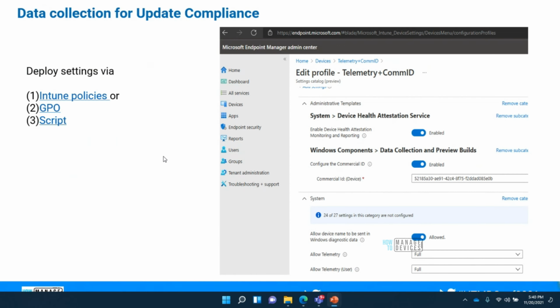Yeah, this is pretty much what I told, the different ways you can deploy the setting. With Intune policies, especially in the settings catalog, there are a lot of templates now available to push it. For example, the commercial ID, I can key in directly here, and I can enable the telemetry level. You can see it, I can type it here. From an Intune template perspective, there are a lot of new templates, and Anoop's website has a lot of blogs prepared around this.